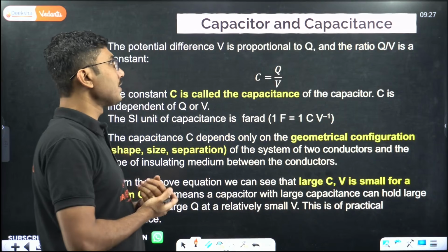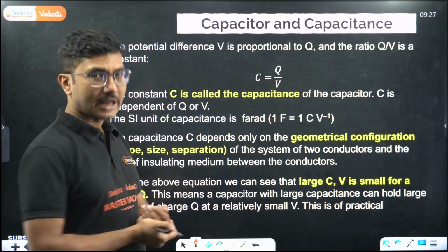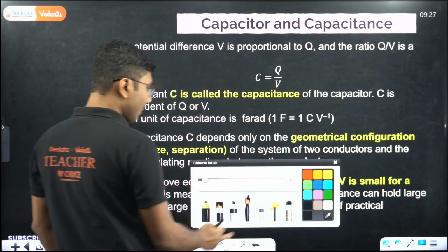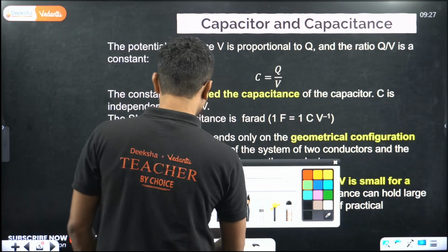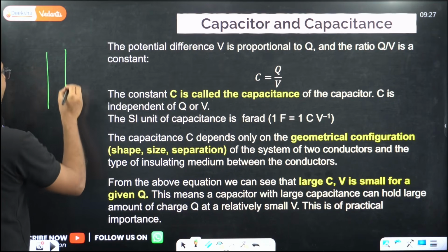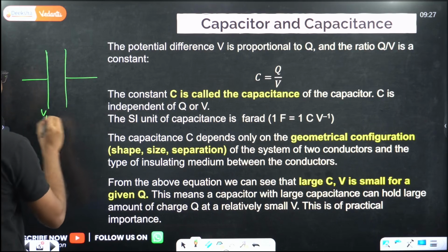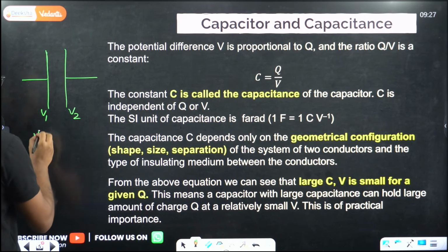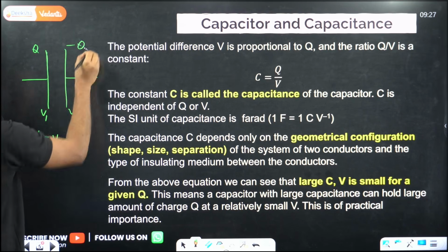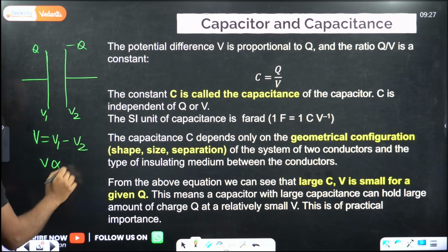The potential difference V is proportional to Q, and the ratio Q by V is a constant. Generally we use a parallel plate capacitor, even though a capacitor does not necessarily mean parallel plate. That's why they have given you that weird diagram. We will come to what a parallel plate capacitor is. But if this plate has a potential V1 and this one has a potential V2, the difference in potential is V1 minus V2. This one is plus Q, this one is minus Q. So this potential difference V is proportional to Q.